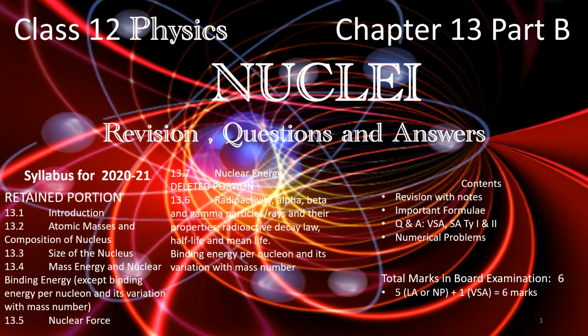This chapter contains a revision with notes, important formulae, question and answers, very short answer type 1 and type 2, and numerical problems. This is a very important chapter.